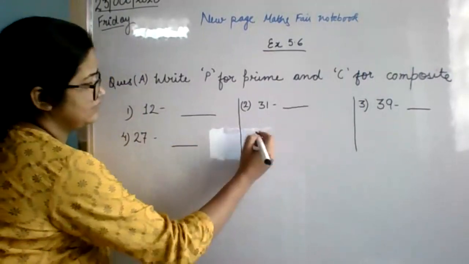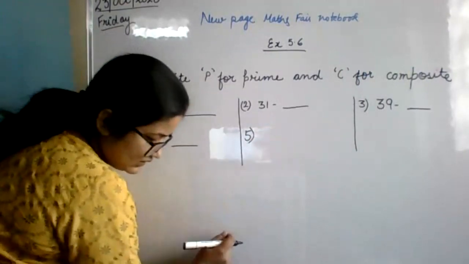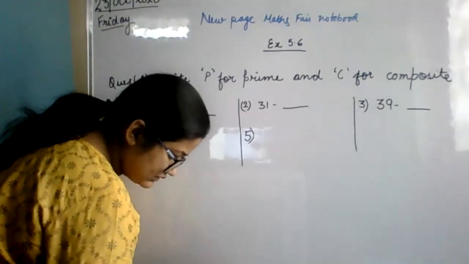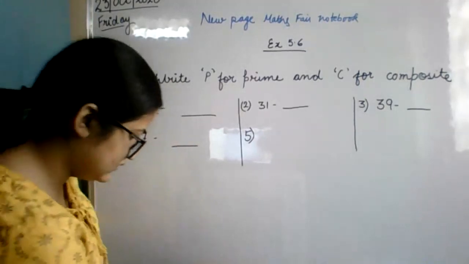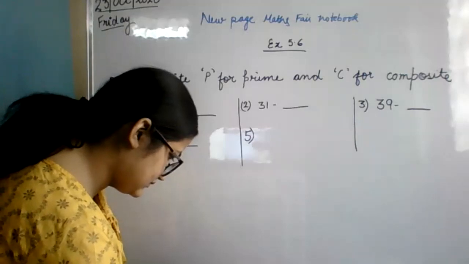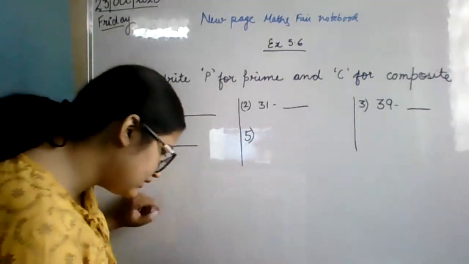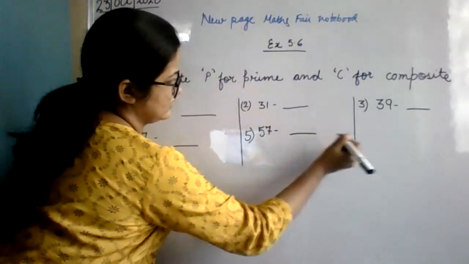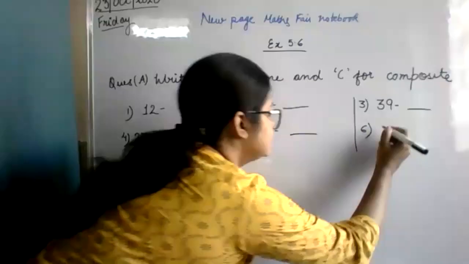Then put a dash over here. Question number 5. 57. Sixth one is 91.